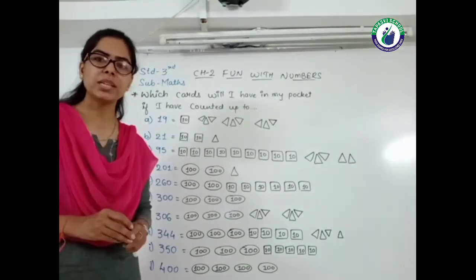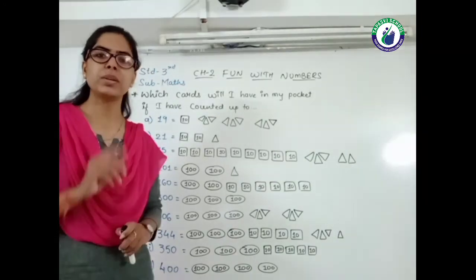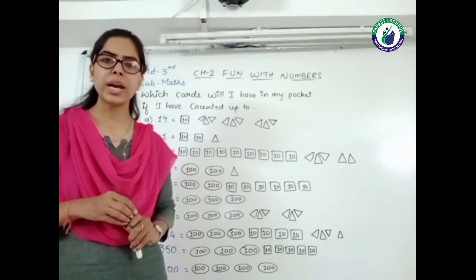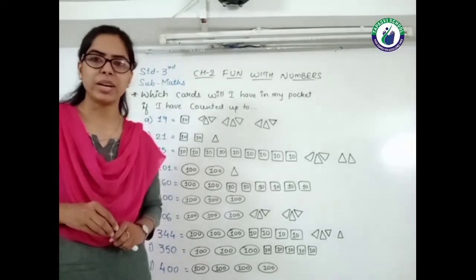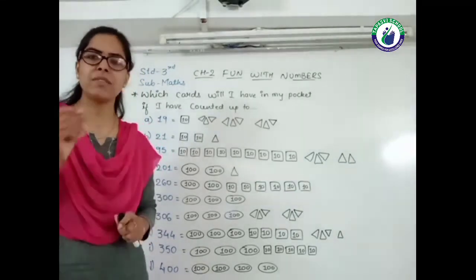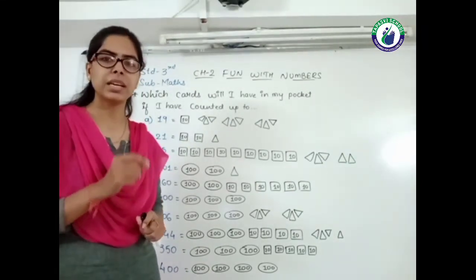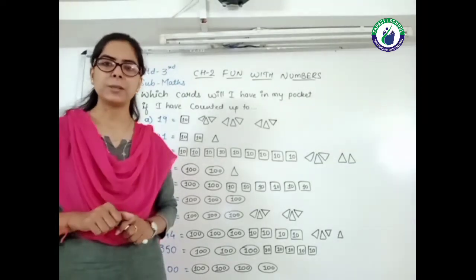So we consider one triangle as 1, one square as 10 and one oval shape as 100. Just as Chanda Mama did, we considered it like that and completed this exercise.